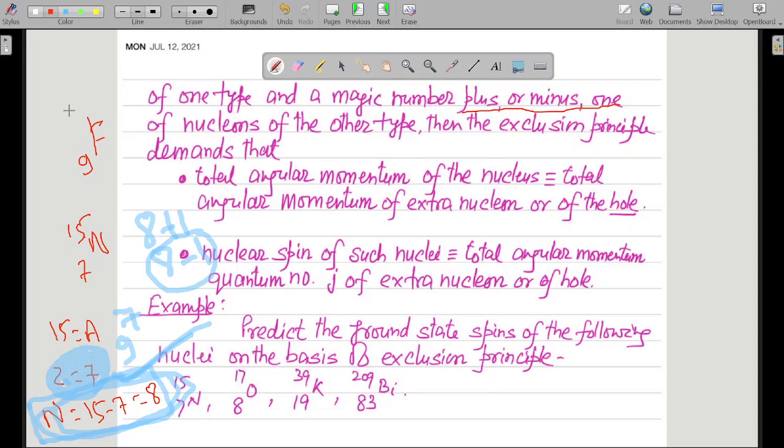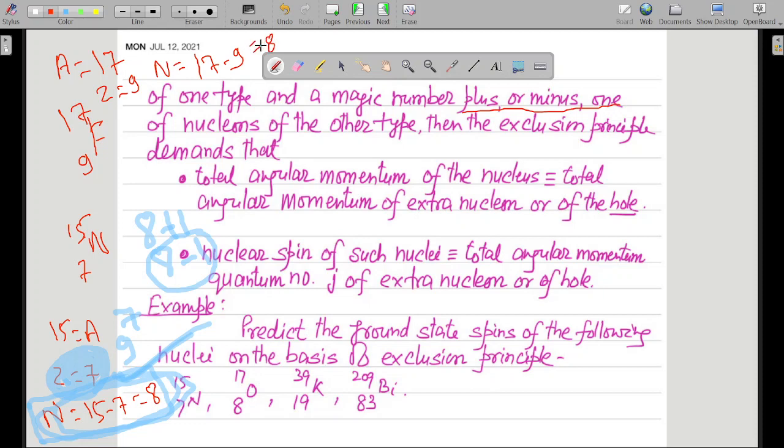What do we have? Fluorine 9. And what do we have then? F 9 17. Okay, so fluorine 9 17 is there. If you calculate, the atomic mass number is 17, and the atomic number is 9. What is the total number of neutrons? The total number of neutrons is 17 minus 9, and 17 minus 9 means 8.